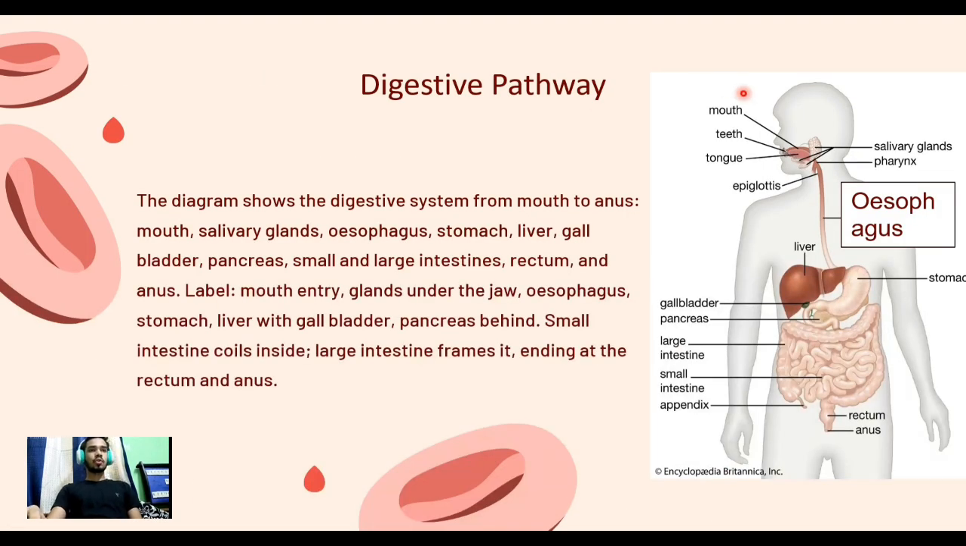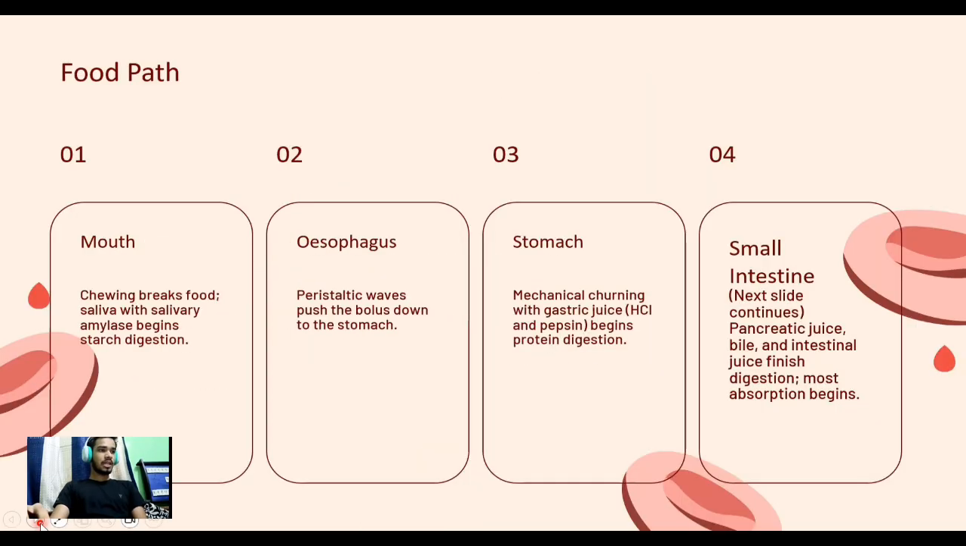Okay. So it is the diagram of our human digestive system. It contains mouth, teeth, tongue, epiglottis, salivary glands, pharynx, gallbladder, pancreas, large intestine, small intestine, appendix, rectum, anus, stomach, liver, esophagus. So the diagram shows the digestive system from mouth to anus. It contains all these glands, and how they work I will explain in the next slide.